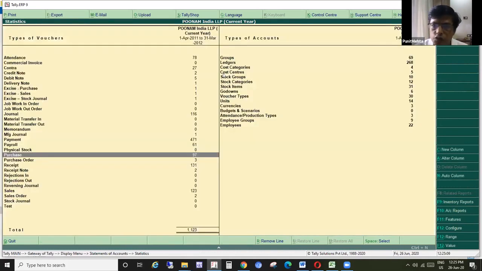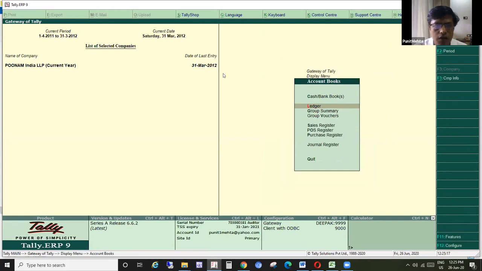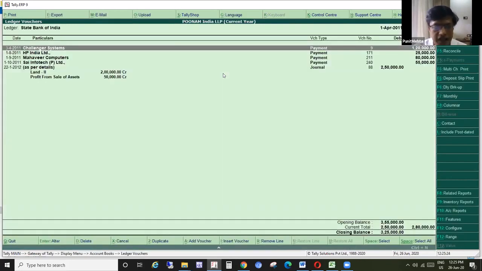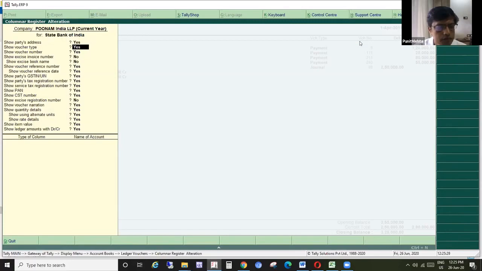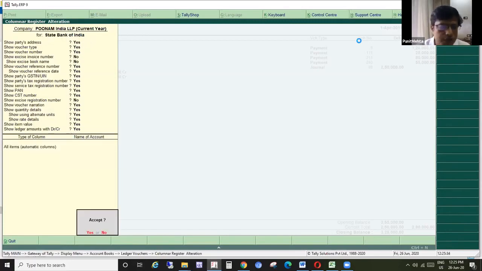There is one more columnar report before going to the actual audit tools that I would like you all to learn. This display account books ledger. Suppose this is your bank report, for the entire year. Here again you can click on Alt F8 and select all items automatic columns.